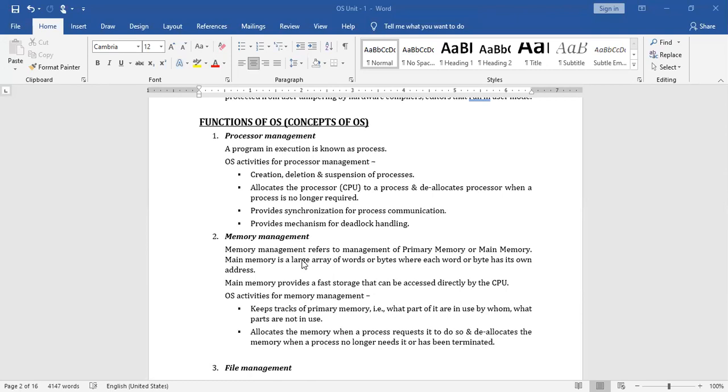Once again I'll repeat: let us assume process 1 and process 2 are the two processes currently being executed by the processor. During the execution of process 1, it needs the services of IO devices.